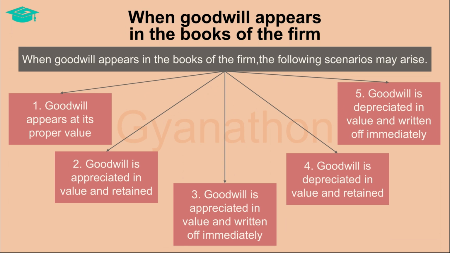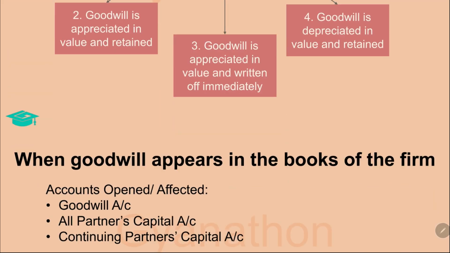The 5 scenarios that may arise when the goodwill is already shown in the books of the firm are that goodwill may appear at its proper value in the books, or goodwill has appreciated in value and has been decided to be retained, or that goodwill may have appreciated in value and has been decided to be written off immediately. Or on the other hand, goodwill may have depreciated in value and decided to be retained, or goodwill may have depreciated in value and decided to be written off immediately.